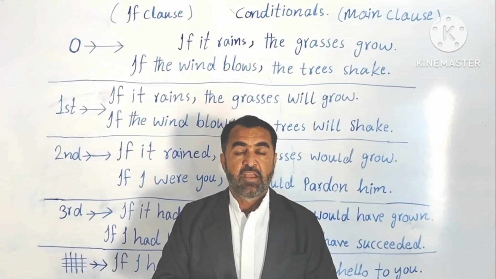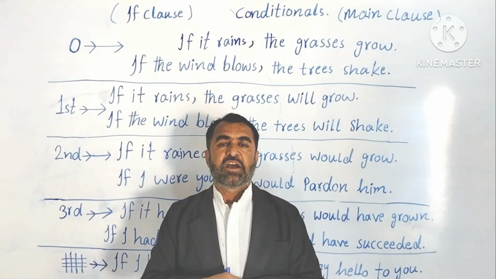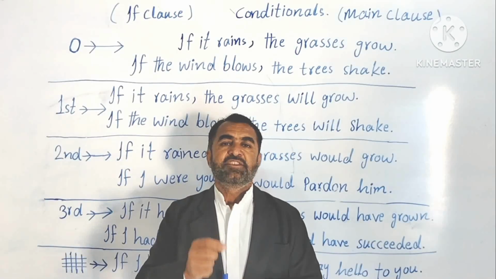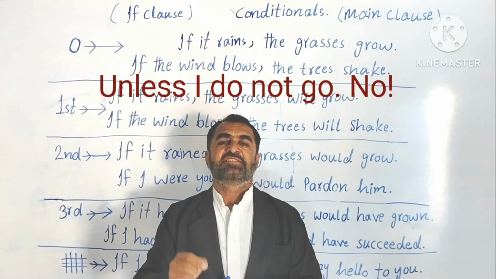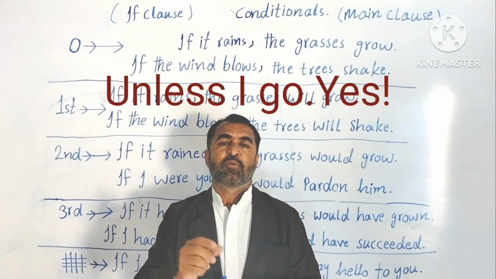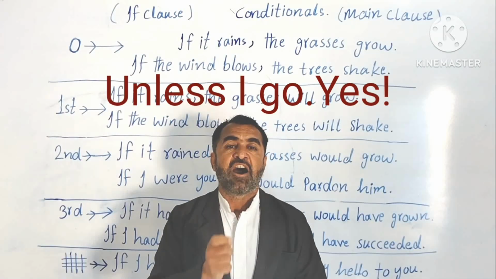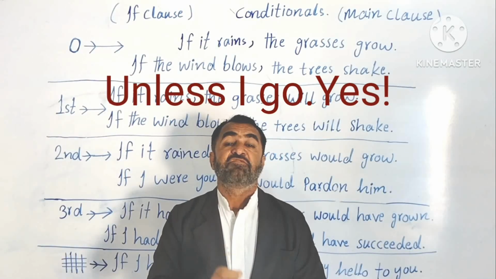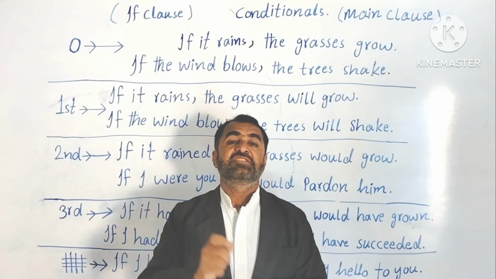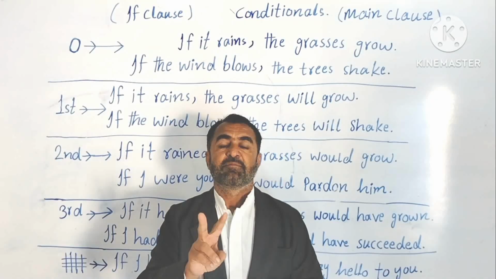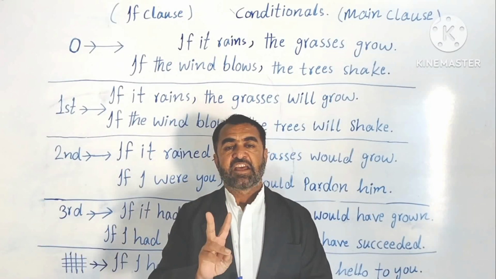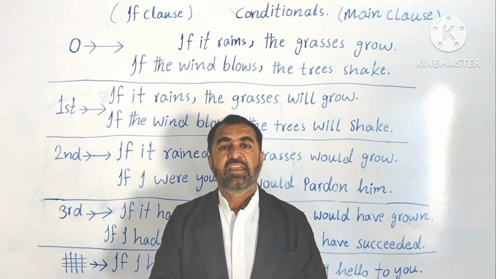Okay? But remember one thing, the word unless is a negative word. Means you cannot say unless I do not go. Wrong. Unless I go, because unless means if not, if I don't go. Unless I go, both are the same. If I don't go, unless I go, both are correct. Why?